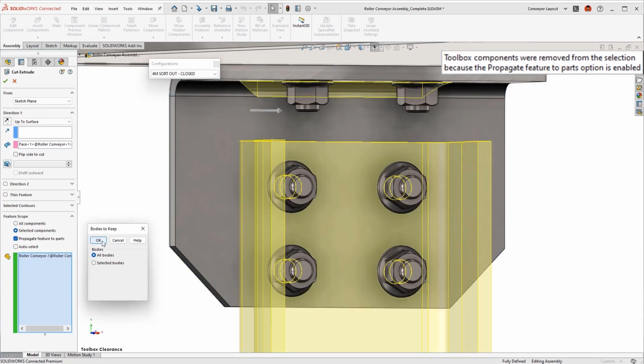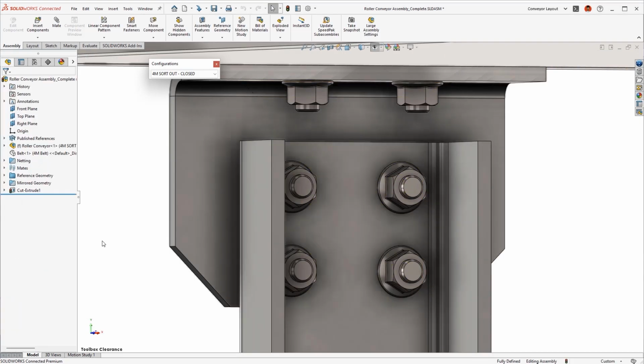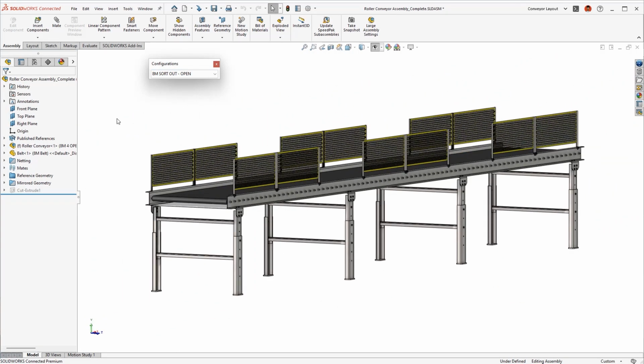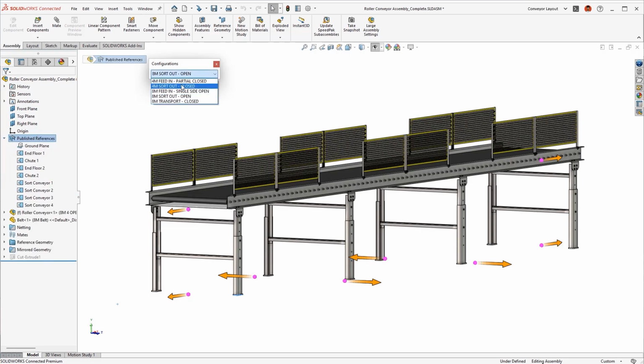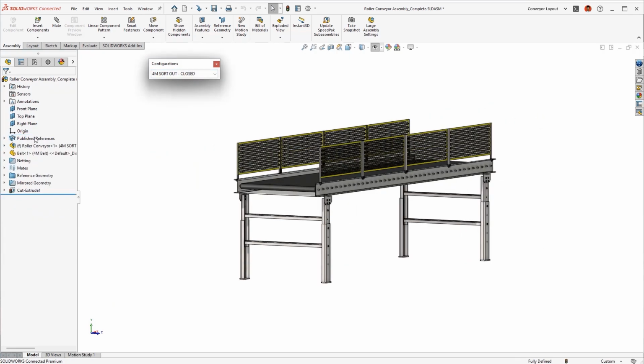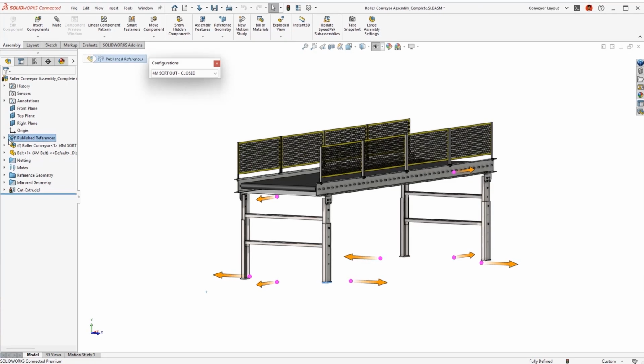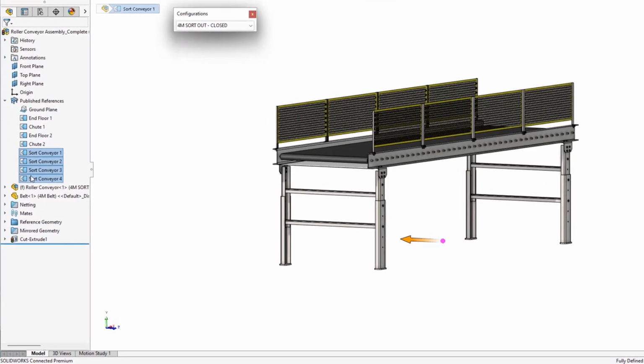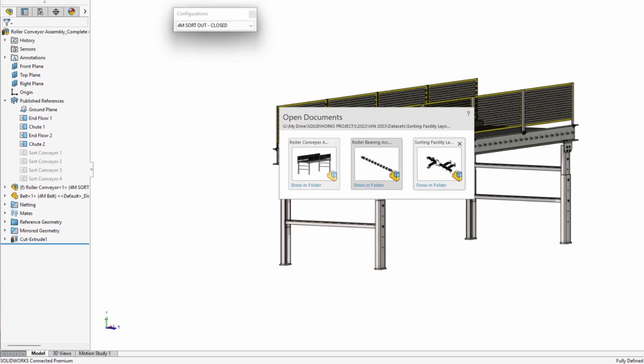Taking a look at the conveyor assembly, multiple configurations have been created. To speed up the layout process, magnetic mates have also been defined, but depending on which configuration, different magnetic connection points may or may not be needed. SOLIDWORKS 2023 adds new functionality to magnetic mates by allowing you to suppress and unsuppress individual connection points. This new feature brings extended functionality to an already powerful approach to your assembly process.